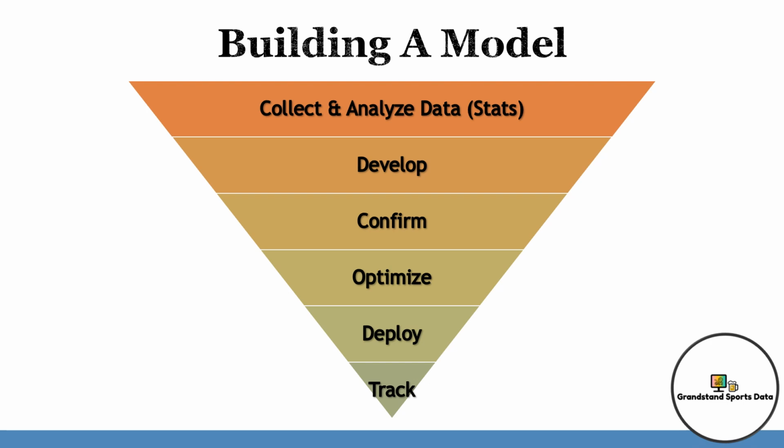Next would be confirming the model. This is testing the model's accuracy by comparing its predictions with actual results. The next step would be optimizing the model. So this is making adjustments to the model to improve its accuracy. This could also be done by assigning weights or comparing multiple models into one big model.